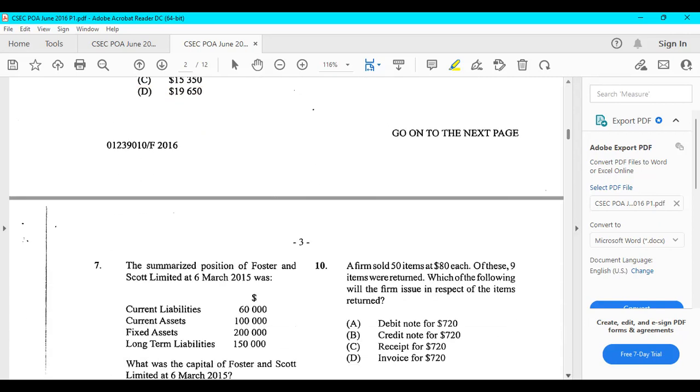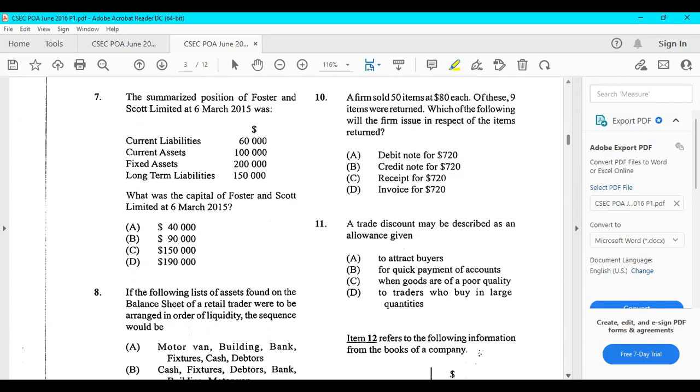All right. Number 7, the summarized position of Foster and Scott Limited at 6th of March 2015 was as follows, right? See, there were current liabilities, current assets, fixed assets, long-term liabilities. The question is asking us for the capital of Foster and Scott Limited at 6th of March 2015. How are you going to find the capital? They gave us current liabilities and long-term liabilities, and they also give us current assets and fixed assets. Given liabilities and assets, how are you going to find capital?